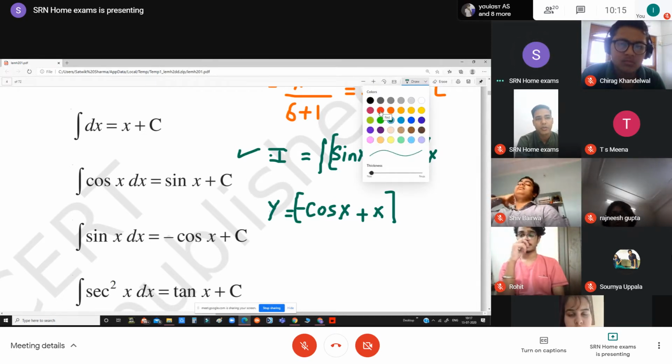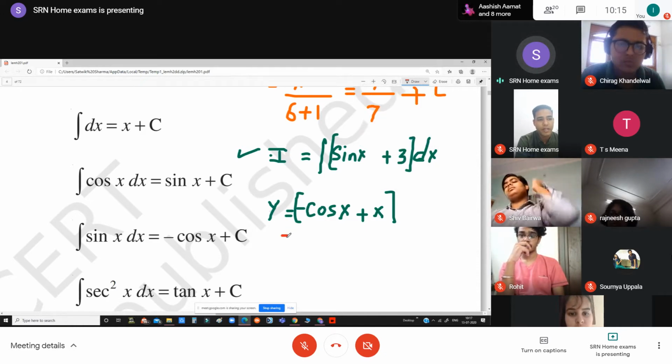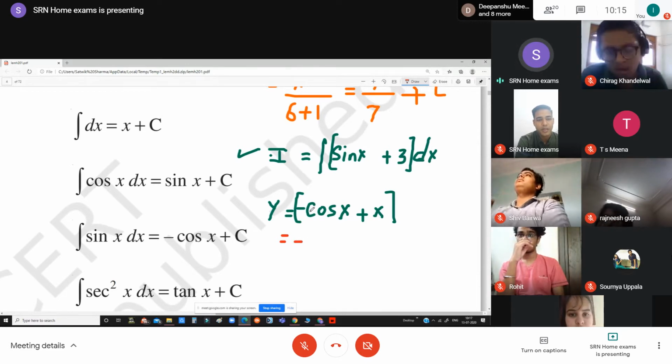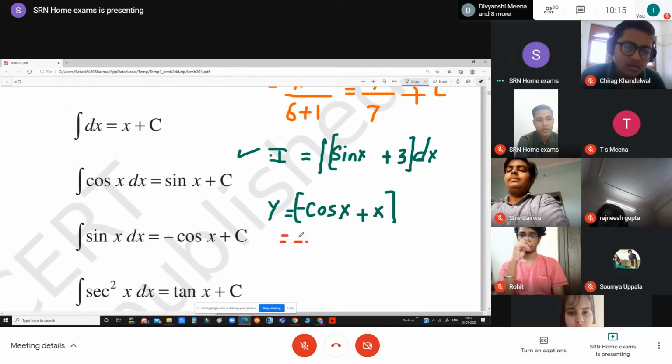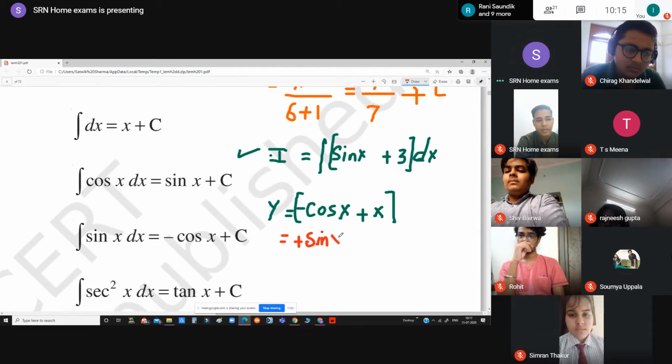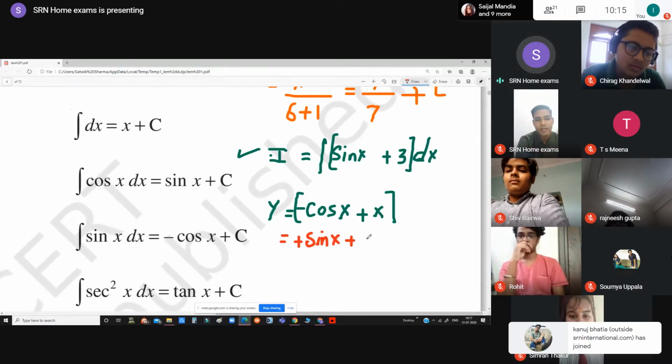Now first of all we will differentiate y is equal to minus cos x plus x, so that we can understand what we get after this differentiation. The minus sign stays as it is. We know that the differentiation of cos x is minus sin x, so this changes to plus, and your answer will become sin x, plus the differentiation of x, which is 1.